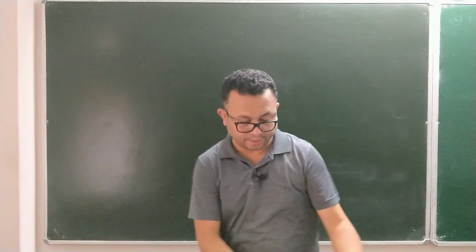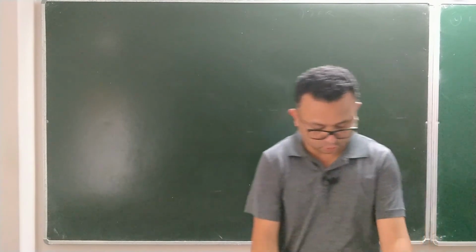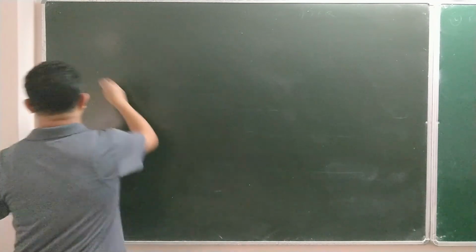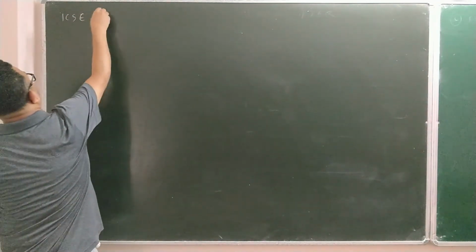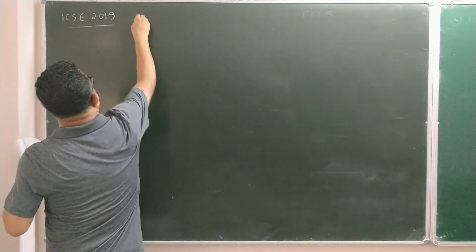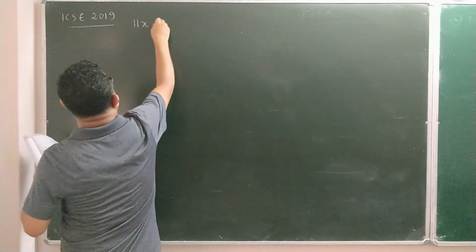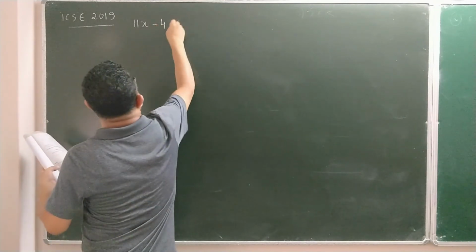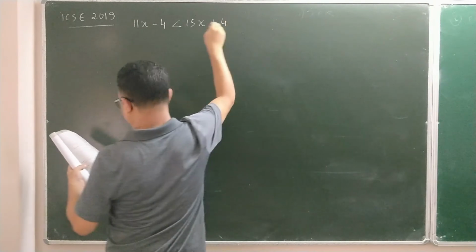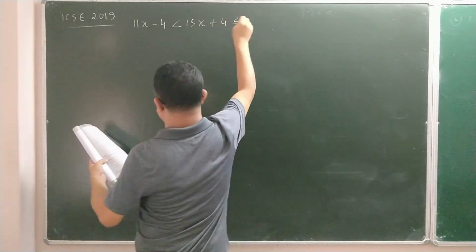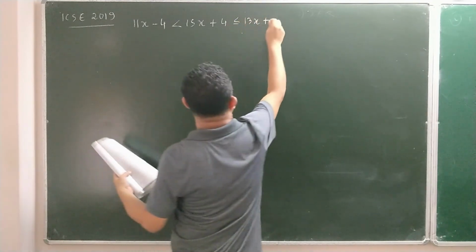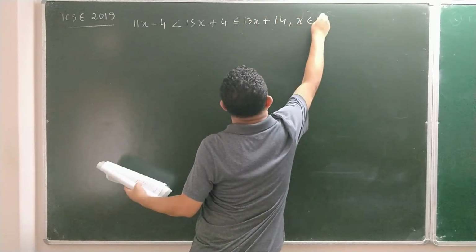Yeah, in 2019, the first question of the question paper was this inequation question only. So this is ICSE 2019: 11x minus 4 less than 15x plus 4 less than or equal to 13x plus 14, x belonging to whole number.